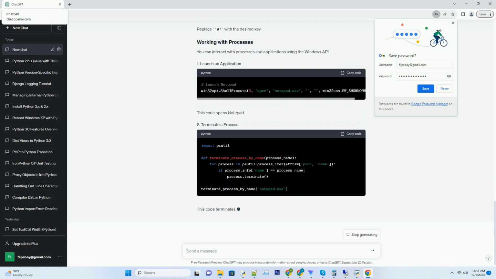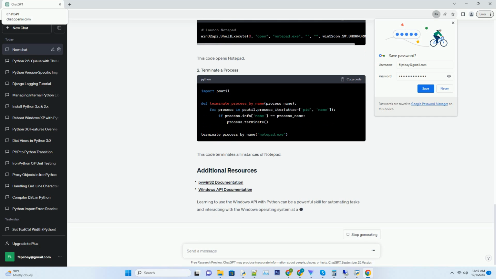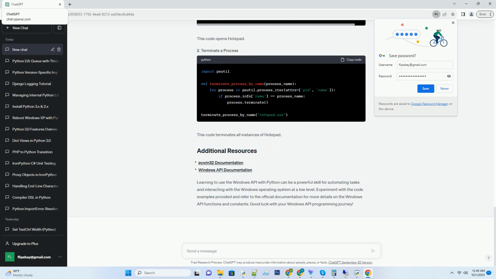Before we begin, make sure you have the following prerequisites. Python: you should have Python installed on your system. You can download Python from the official website python.org. Pywin32: we will be using the Pywin32 library to interact with the Windows API. You can install it using pip. A code editor: use any code editor or integrated development environment, IDE, of your choice. Visual Studio Code, PyCharm, or Jupyter Notebook are popular options.